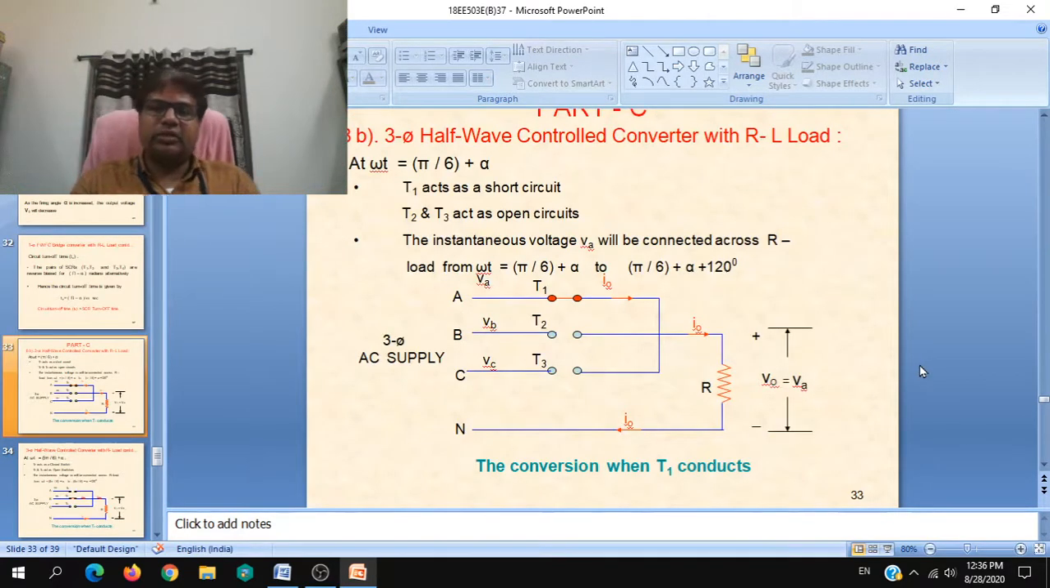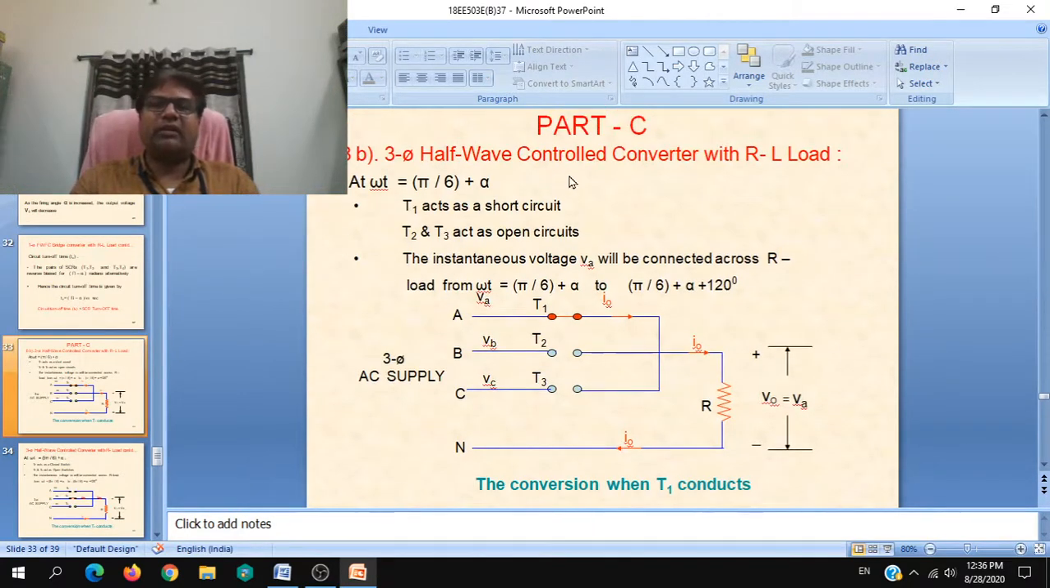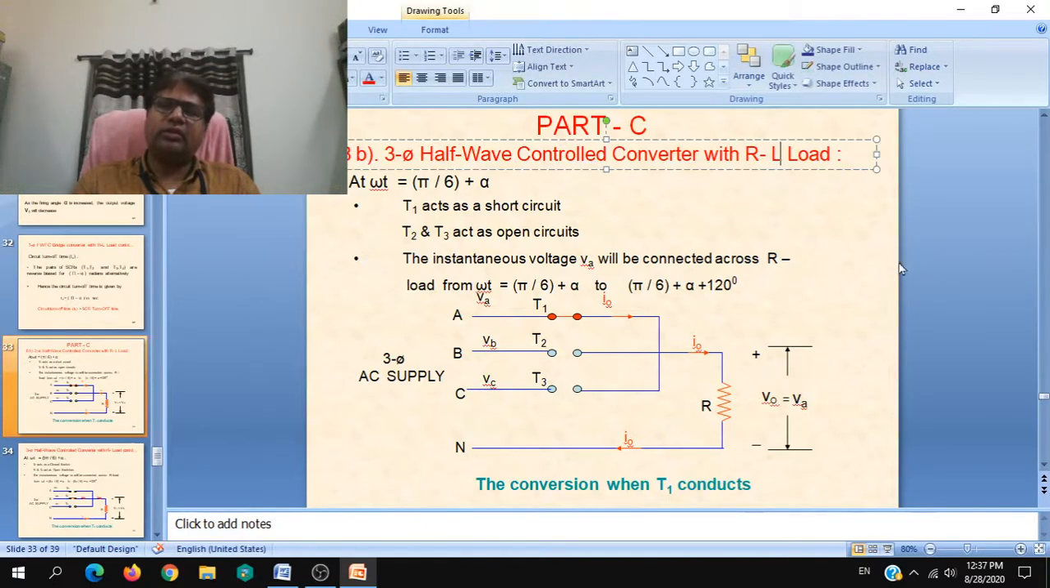Next, coming to the other answer, 8B: three phase half wave controlled converter with RL load, where controlled means SCR only. T1, T2, T3 are shown, one SCR for each phase, ABC or RYB. You know that is 3 SCRs, 3 phases for a total of 360 degrees. By 3 it is 120 degrees conduction, which you follow for this explanation, and it is given for RL load, where